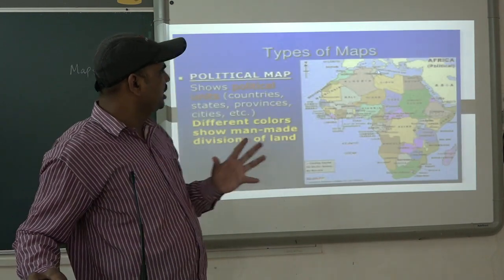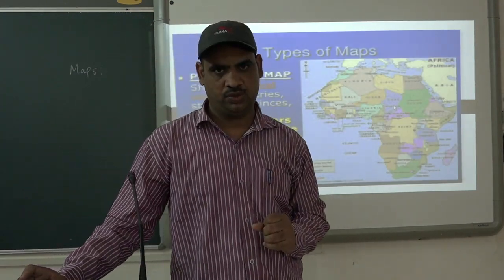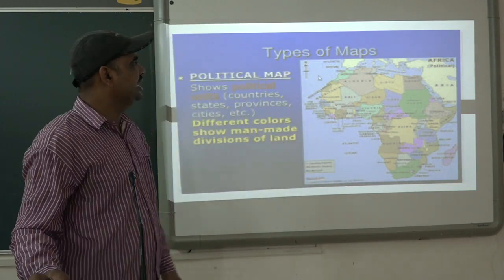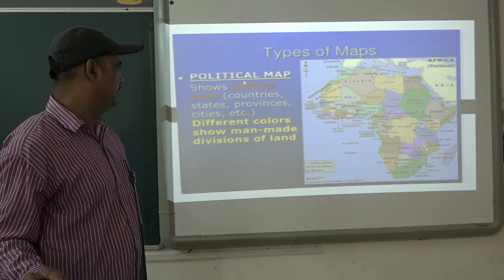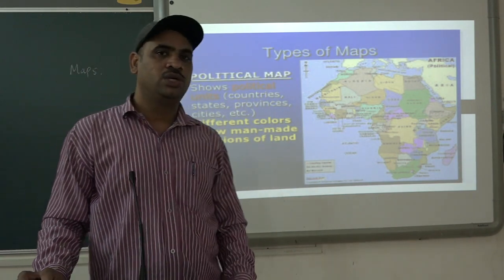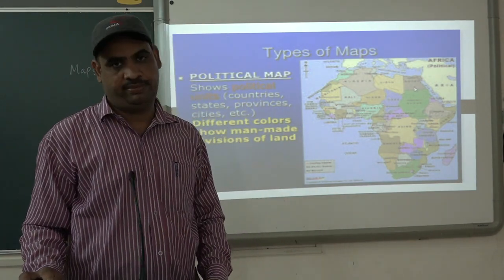Now we are going to discuss the types of maps. There are certain types of maps that we are going to discuss now. The first type is the political map. You must have seen this type of map many times.